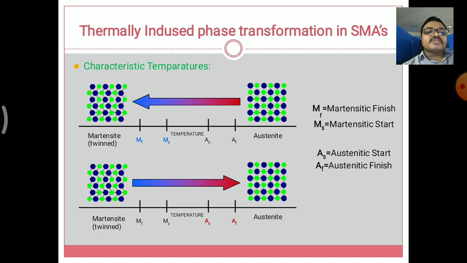The first defines the austenite range to the martensite. The martensite range is twinned here. Twinned means doubled. First we go to the austenite range. AF means austenite finish, and then AS comes in the range.